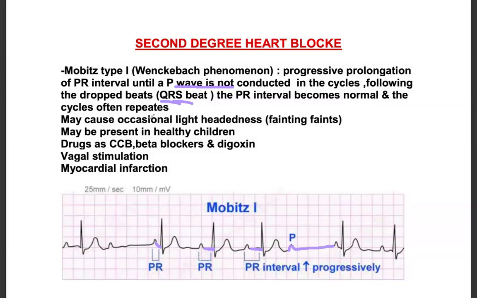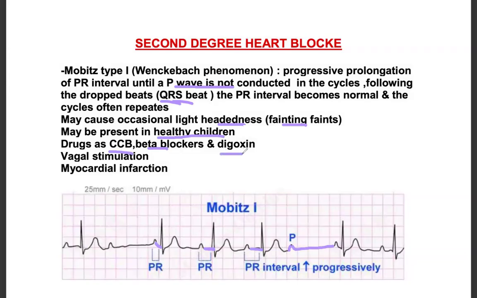It may cause occasional lightheadedness, that is fainting attacks, and may also be present in healthy children. Whenever you see this, drug history is very important. It may be a side effect of a calcium channel blocker, beta blocker, or digoxin.